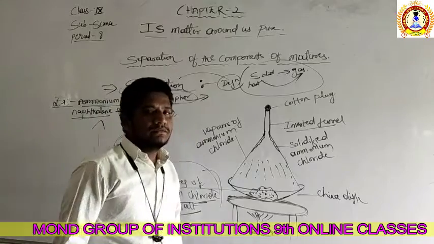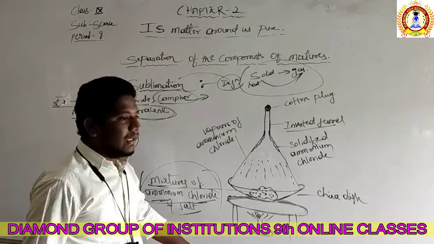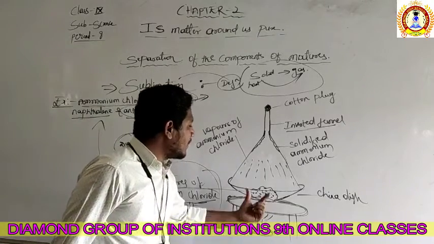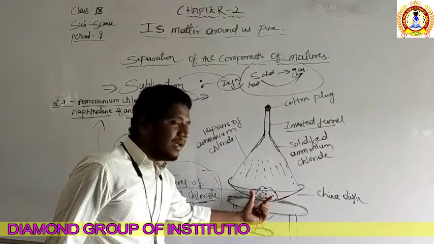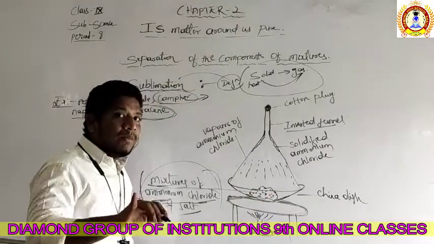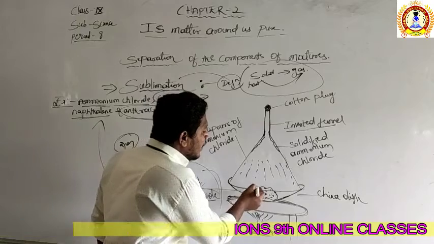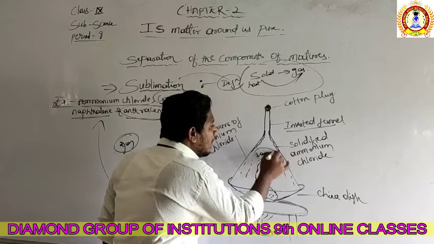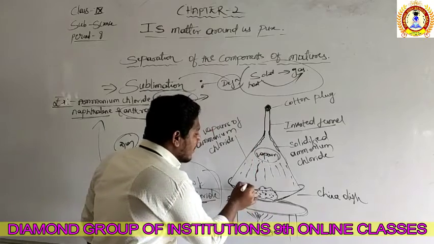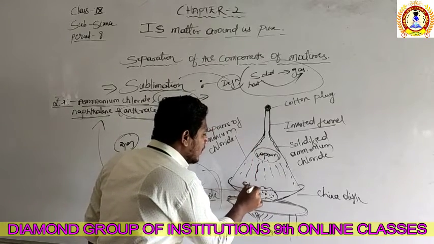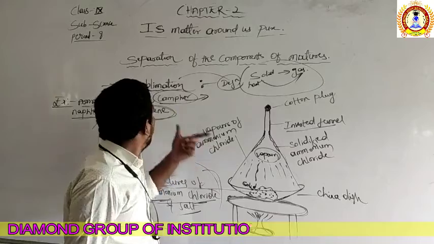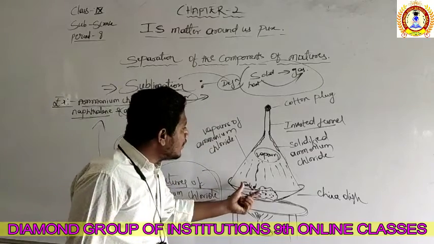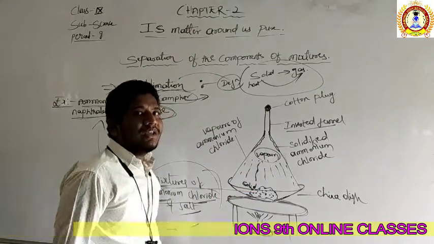Now start heating. When you start heating the mixture of ammonium chloride and salt, ammonium chloride upon heating will convert into vapors. Simple. Because ammonium chloride is a solid. What does sublimation mean? The solid should directly convert into vapors or gas.